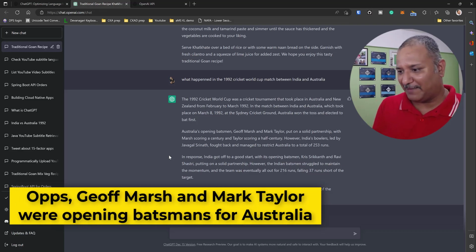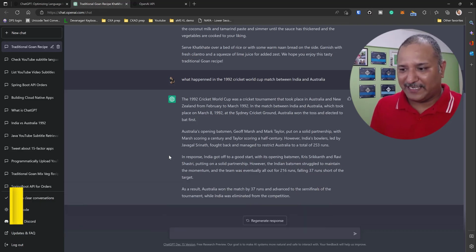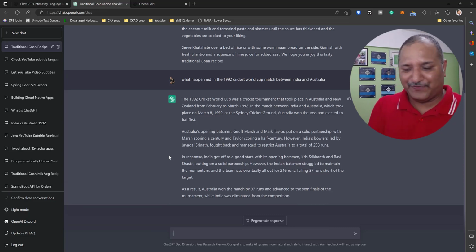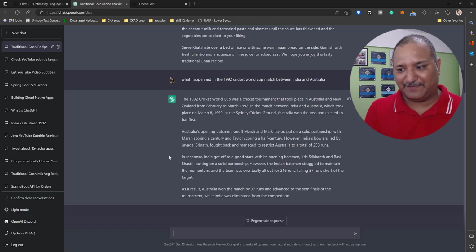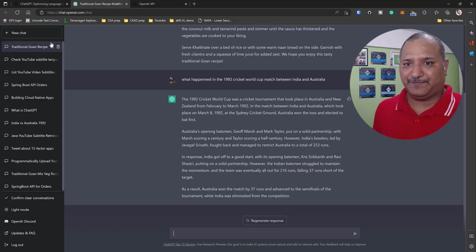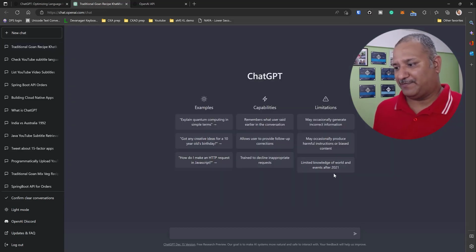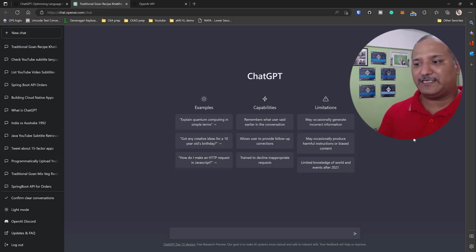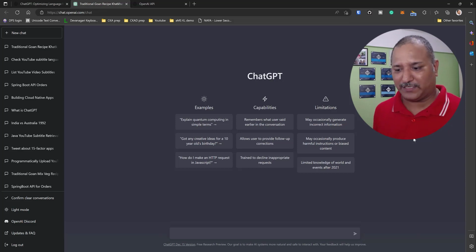Jogal Srinath, he did play. Indian openers didn't get off to a solid start, and India did not lose the match by 37 runs. Also, Australia did not figure in the semi-finals of the tournament. Neither did India. So in this case, I would say this is not very accurate. And this goes back to the initial limitation which was highlighted in ChatGPT, that not all that we see is accurate or 100% correct.